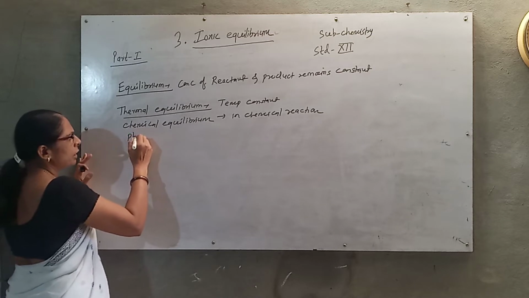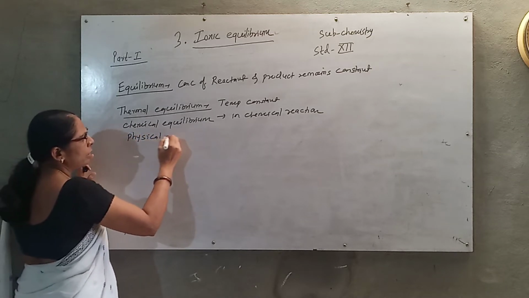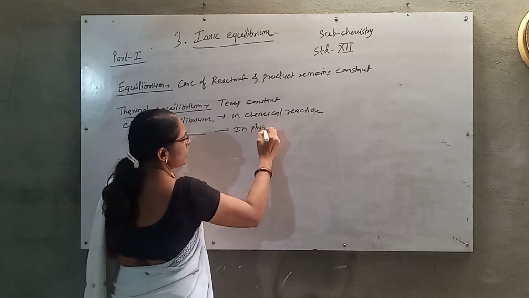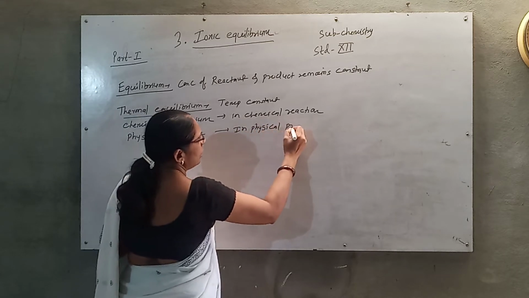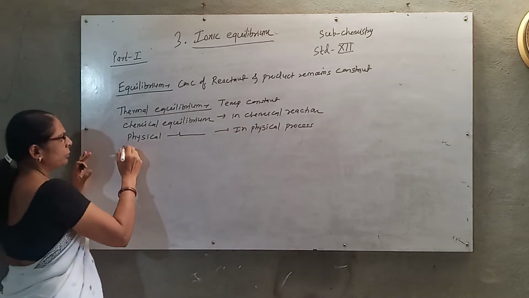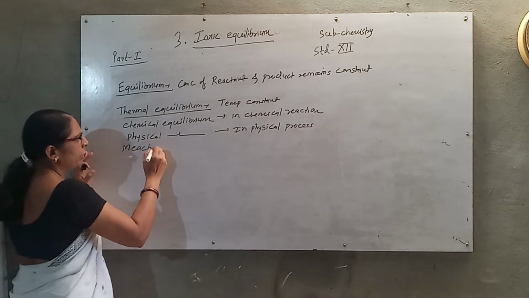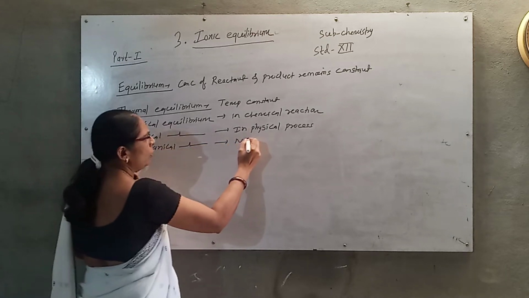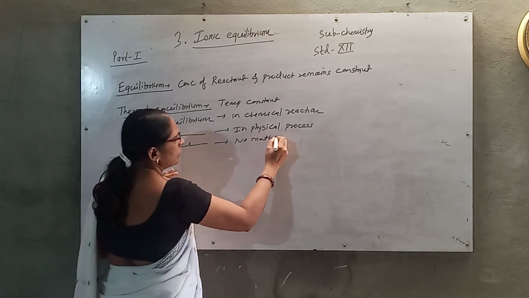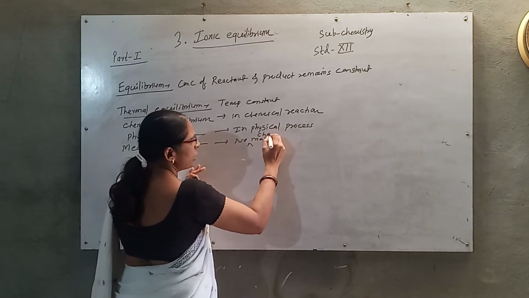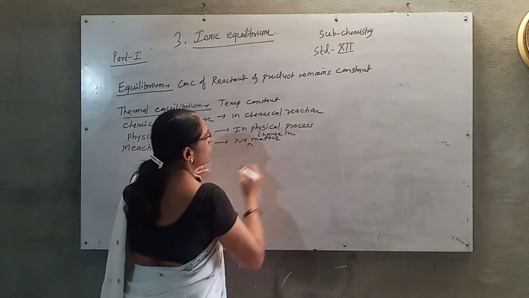Then physical equilibrium, which occurs in physical processes. And one more is mechanical equilibrium, the equilibrium in which no change in matter occurs.